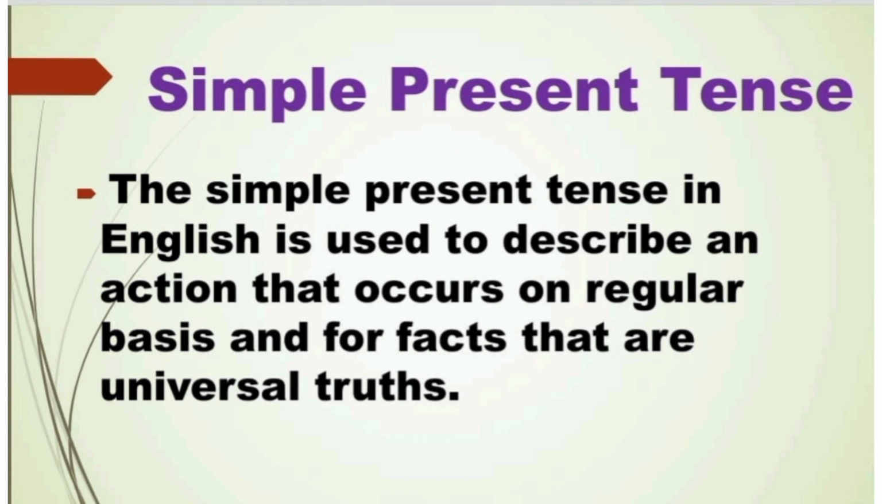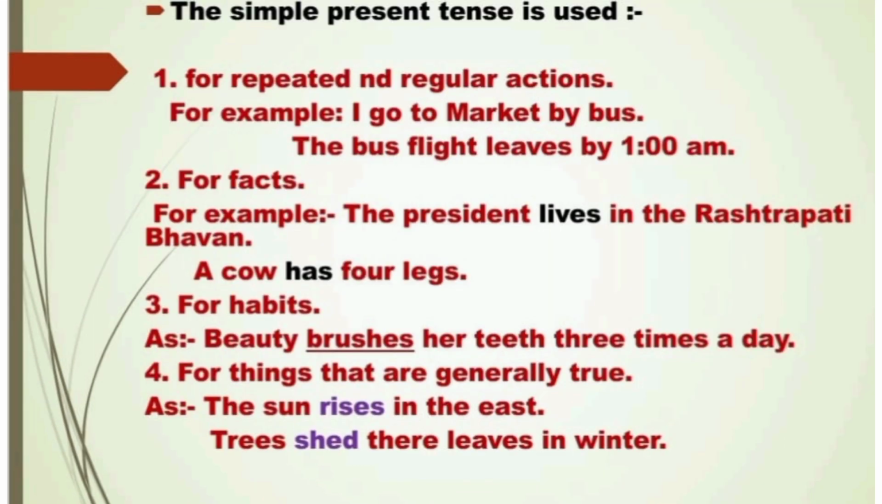Simple present tense. The simple present tense in English is used to describe an action that occurs on a regular basis and for facts that are universal truth. The simple present tense is used for repeated and regular actions. For example, I go to market by bus. The flight leaves by 1 a.m.